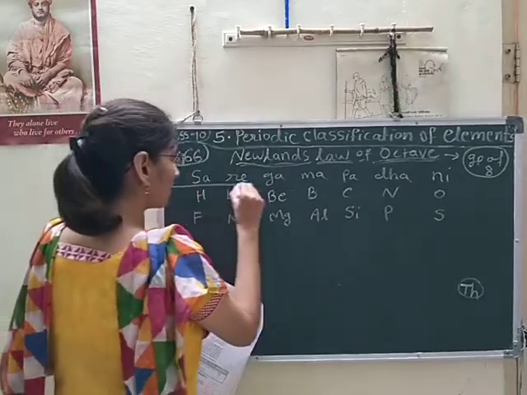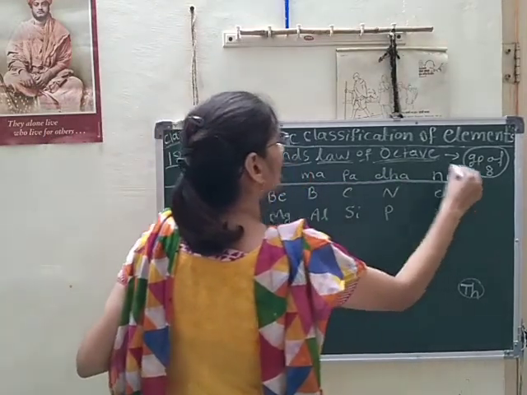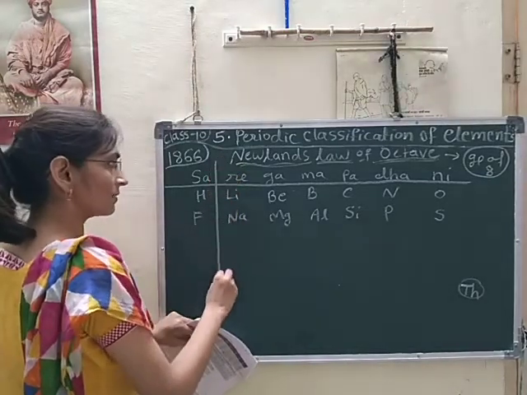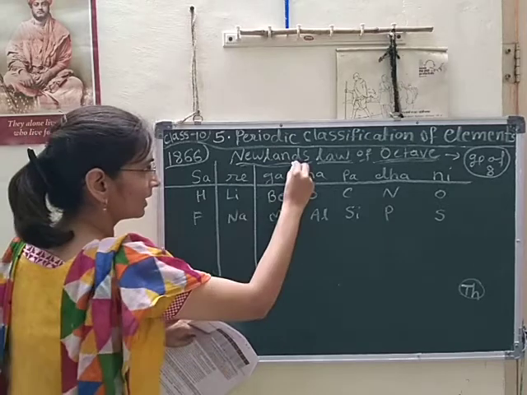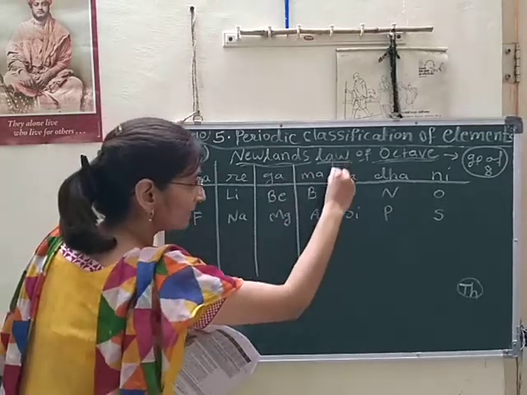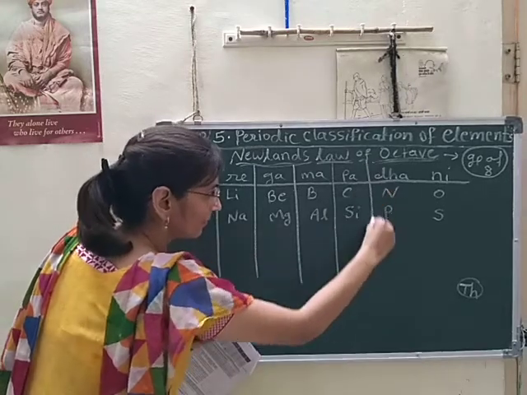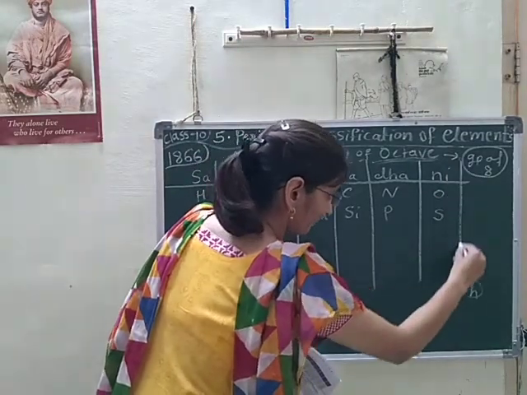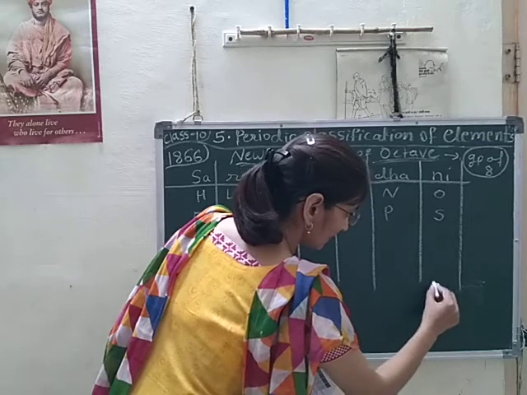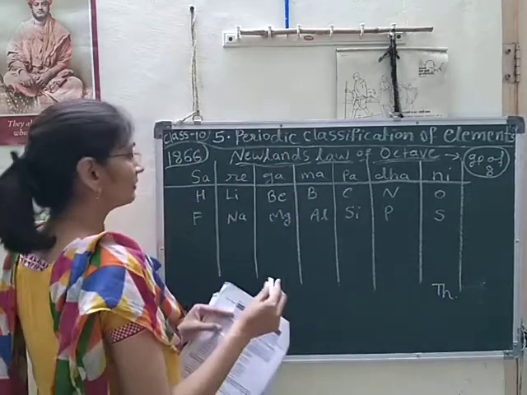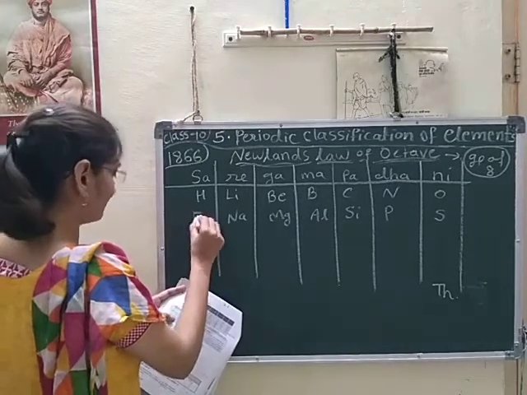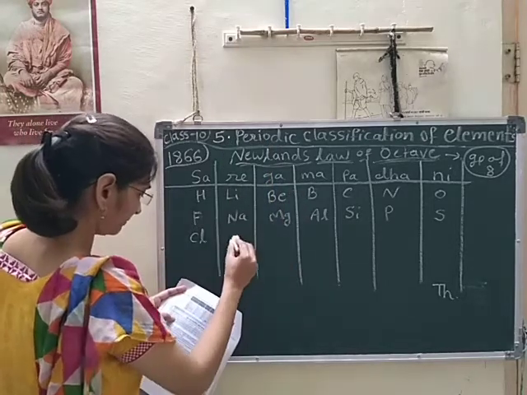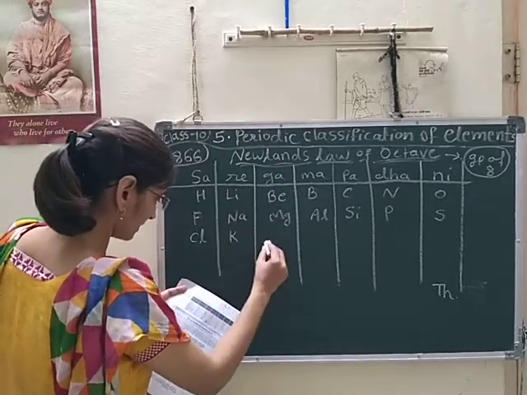These are not elements, these are only notes of music, and according to these musical notes he made the groups or columns. Under the musical notes he arranged the elements. And thorium was the last element in his periodic table. Again, the third period we will see here. We know that period means row and group means column. Yesterday we discussed that.